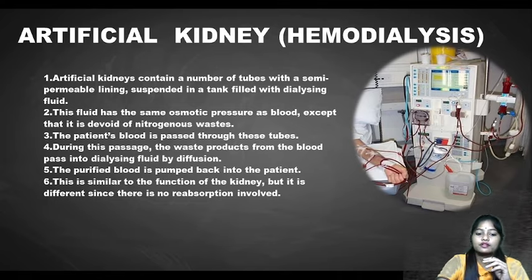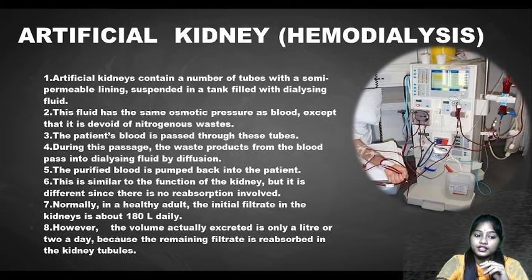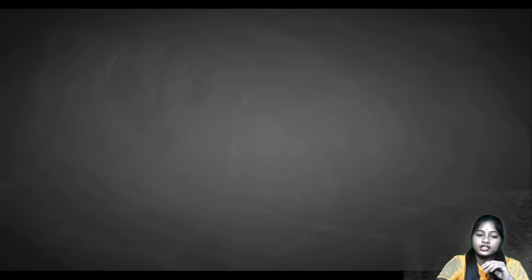So this is similar to the function of the kidney. As the kidney is functioning artificially, it is different since there is no reabsorption involved. In this process reabsorption cannot take place. Normally in a healthy adult the initial filtrate in the kidney is about 180 liters daily. However, the volume actually excreted is only a liter, because the remaining 170-odd liters of filtrate is reabsorbed in the kidney tubules.